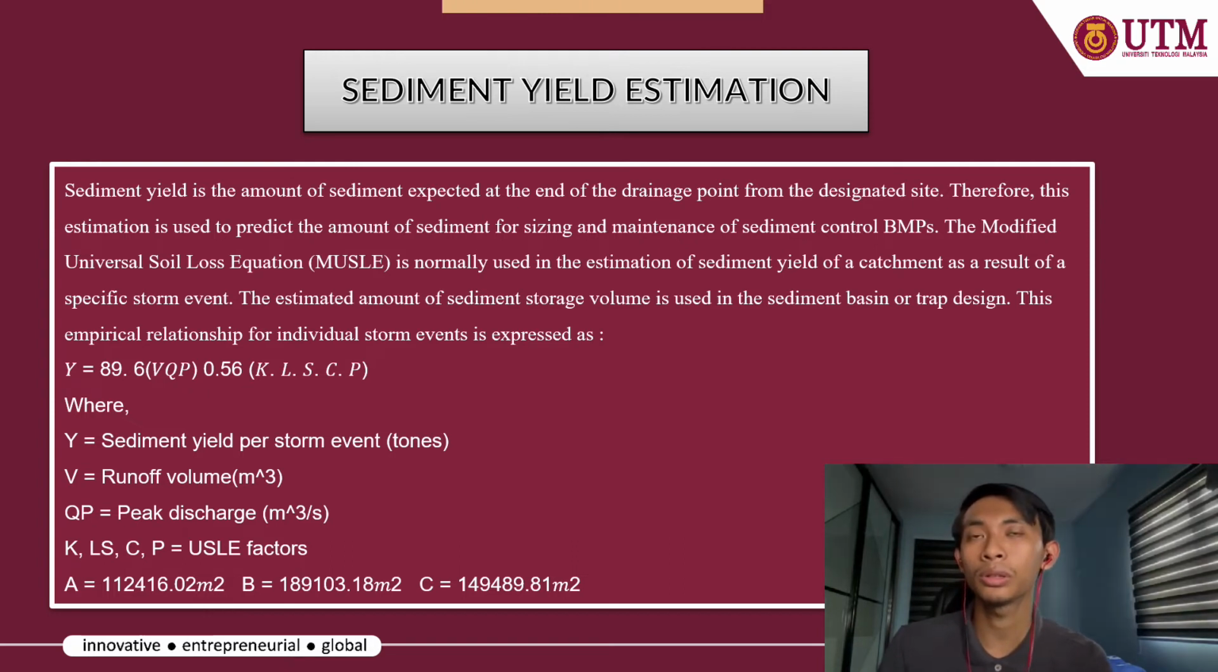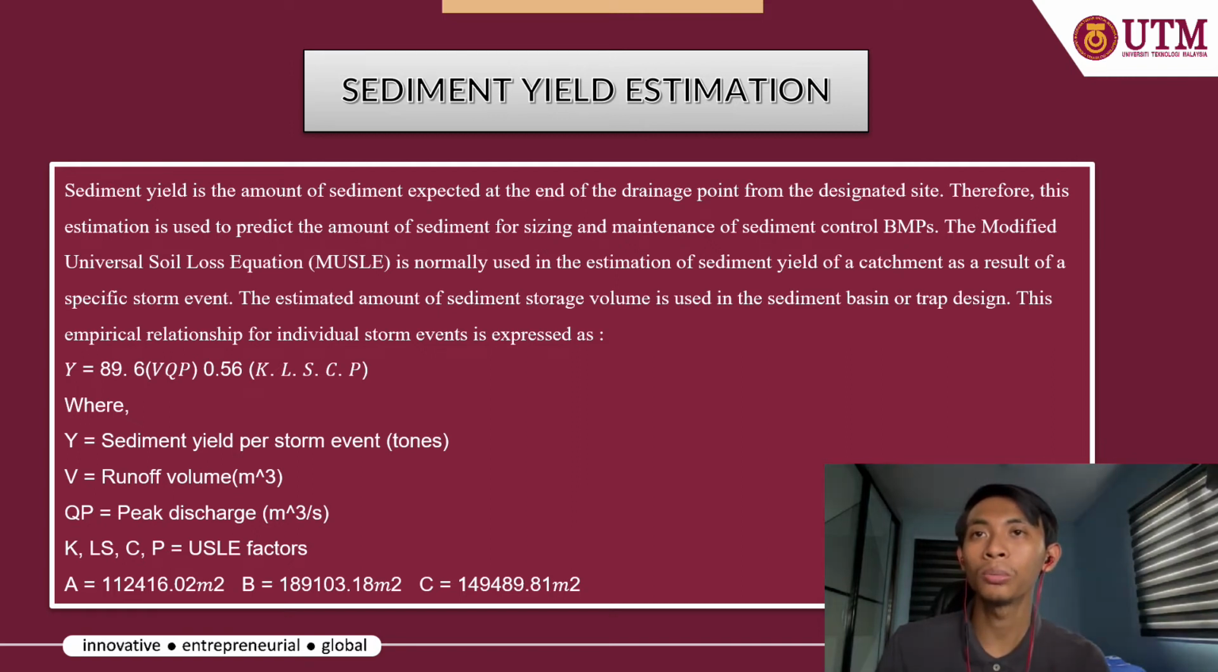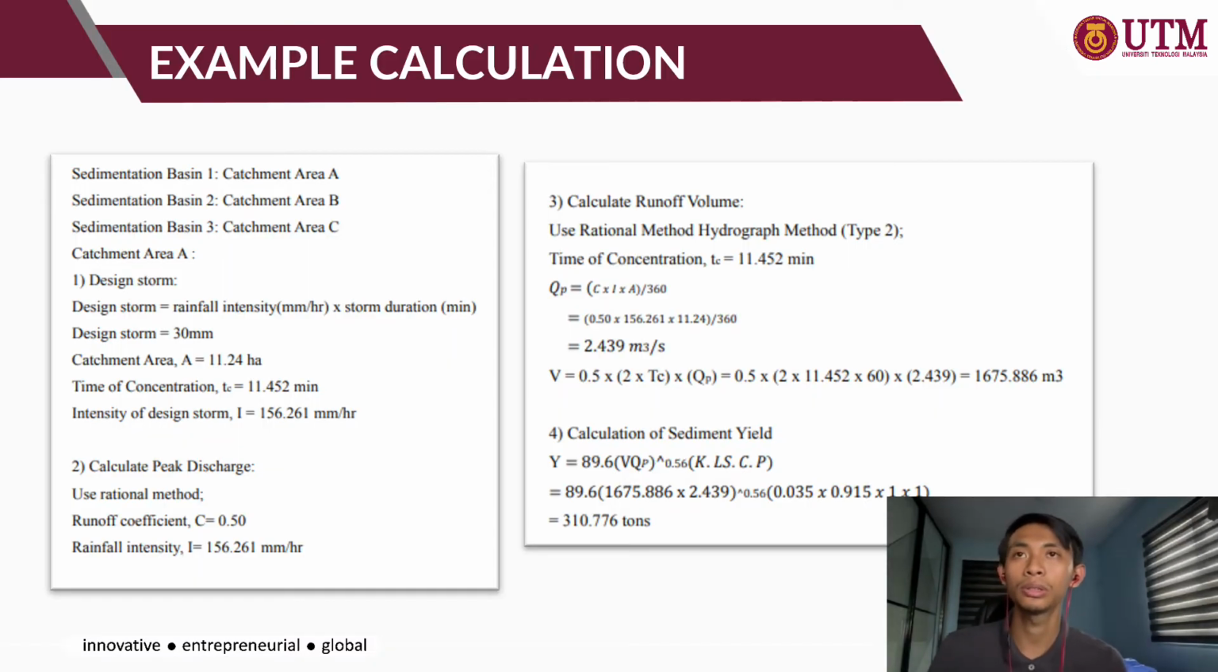The estimated amount of sediment is used for the storage volume of the sediment basin or trap design. The empirical relationship for an individual storm event is expressed as Y equals 89.6 times (V times QP) to the power of 0.56 times KLSCP, where Y is the sediment yield per storm event, V is the runoff volume, QP is the peak discharge, and KLSCP is the USLE factor that we used before, and we get the values for catchment areas A, B and C.